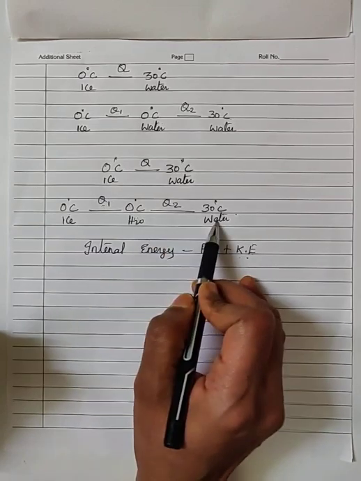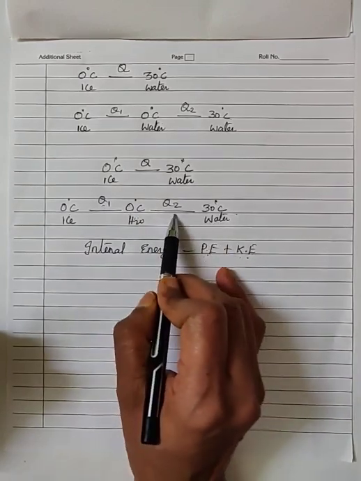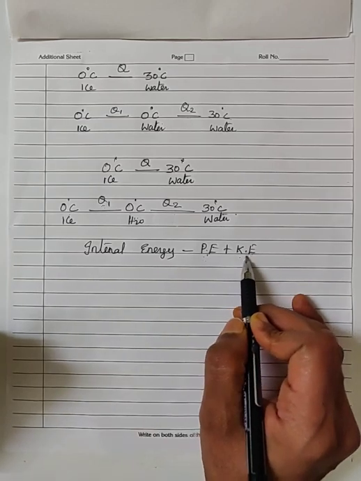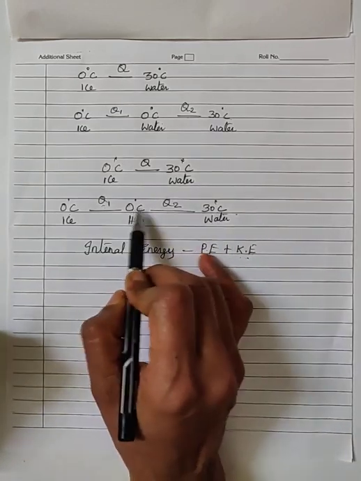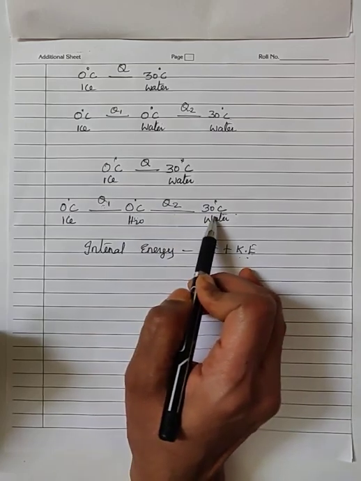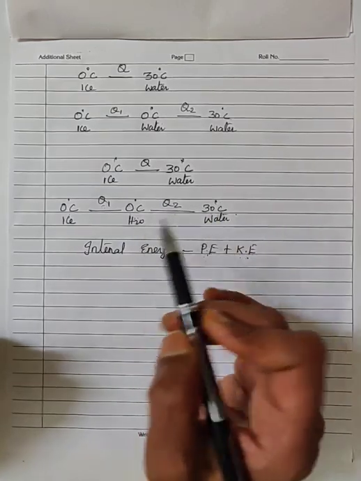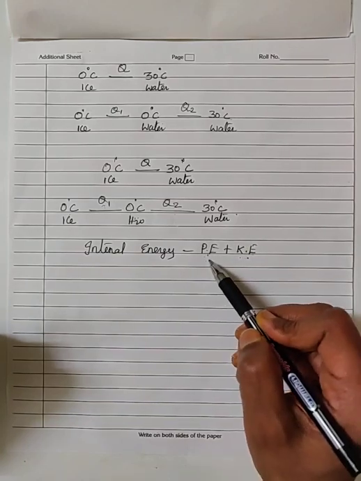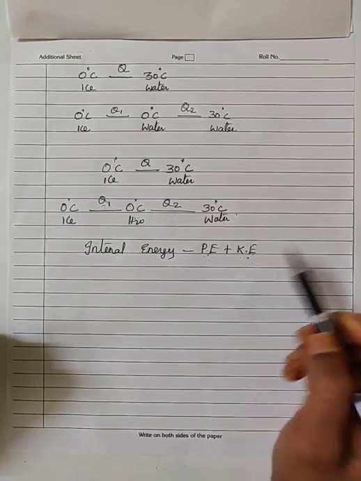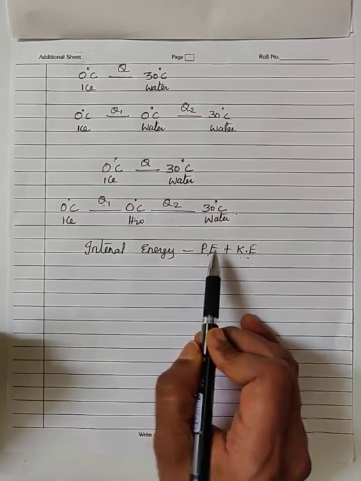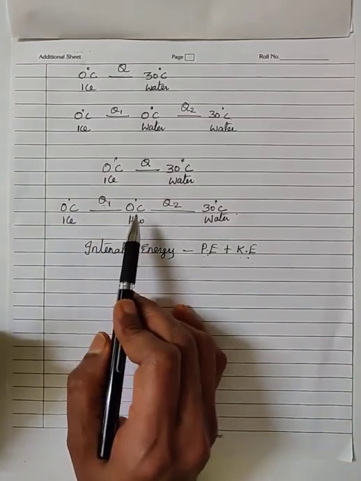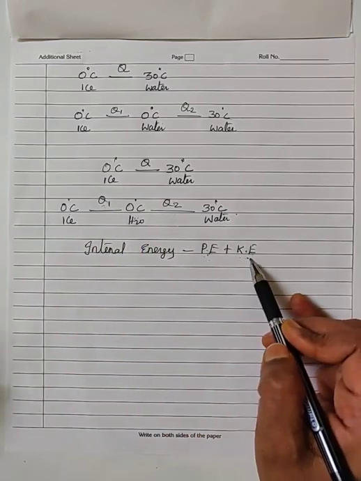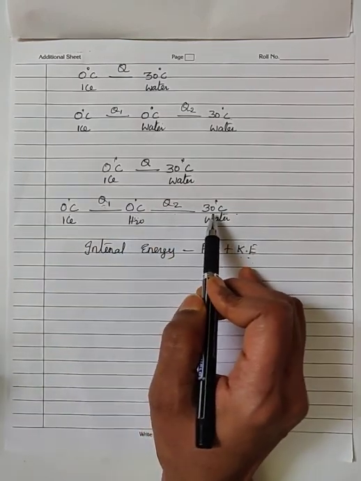During the second one, the substance made use of the given energy, Q2 amount of energy, to increase its kinetic energy, because it is externally manifested by the thermometer, that is, an increase in temperature. So whenever heat energy is provided, it will be absorbed by the body either to increase the potential energy or the kinetic energy. There will be an increase in potential energy of the substance when there is a change of phase. There will be an increase in kinetic energy when there is a change in temperature.